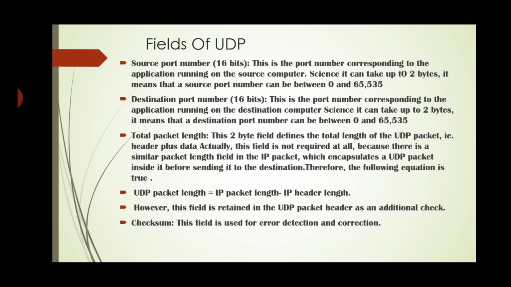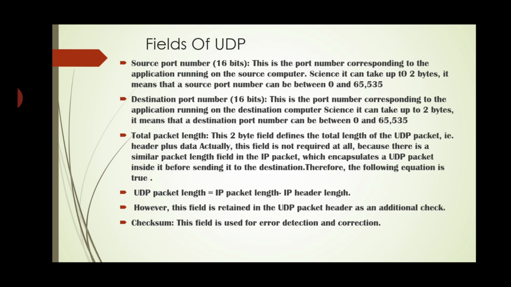Next, total packet length. This is a 2 byte field that defines the total length of the UDP packet, that is header plus data. Actually, this field is not required at all because there is a similar packet length field in the IP packet, which encapsulates a UDP packet inside it before sending it to the destination.